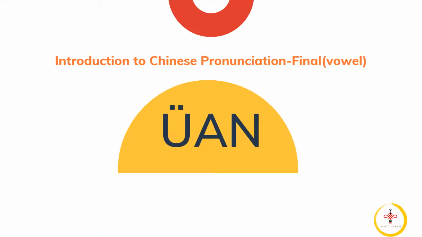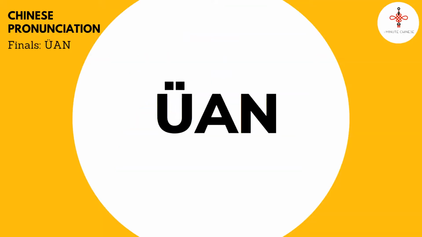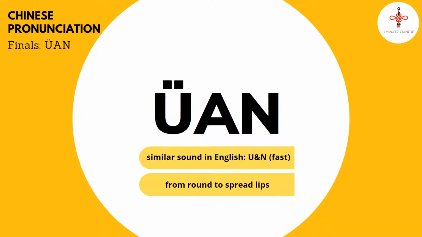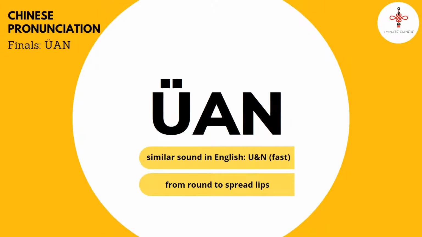In this lesson, we will talk about the exception spelling of the final yuan. When you see the English letter UAN and the U has two dots above it in Pinyin, the pronunciation is yuan. Try to pronounce the English letter U and N one after another fast, like UN, UN, UN. But over-exaggerate the N with spread lips like a smile.